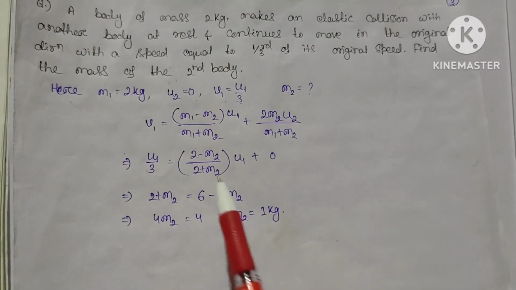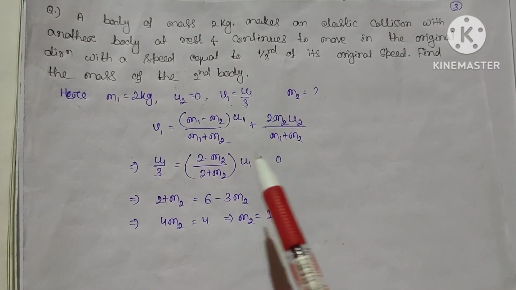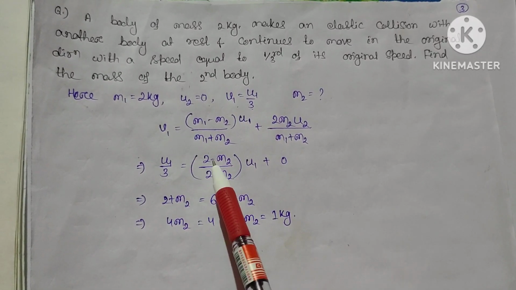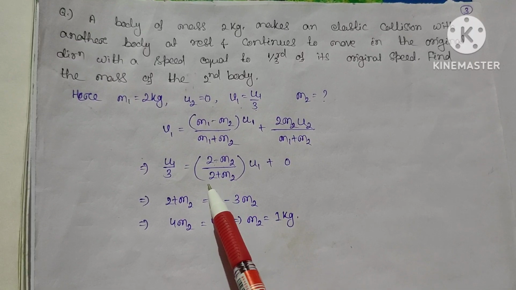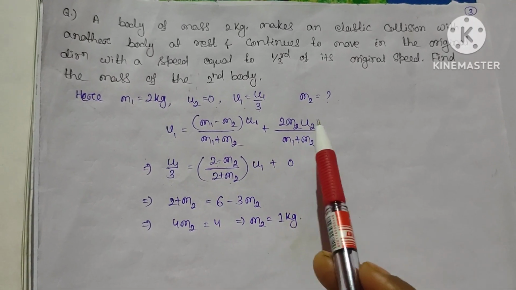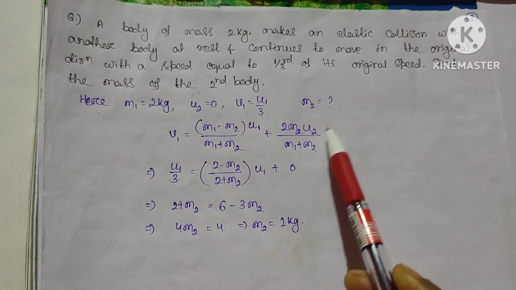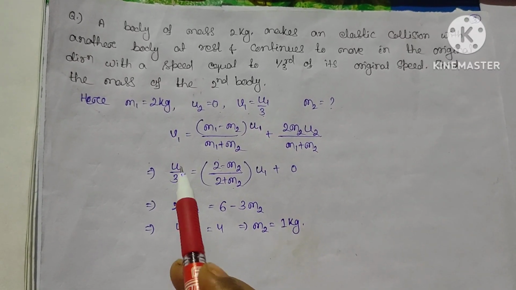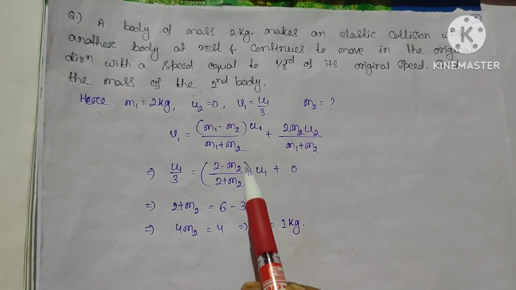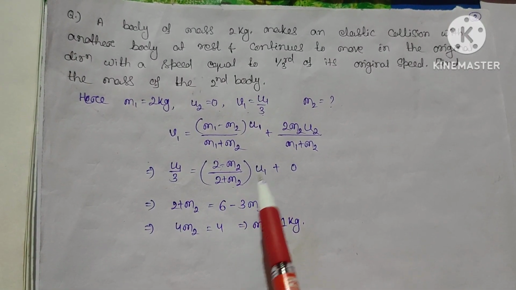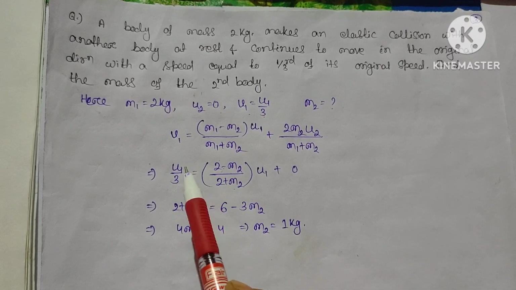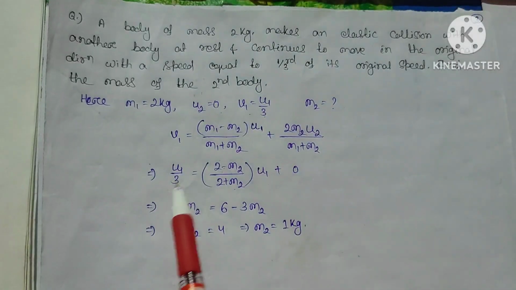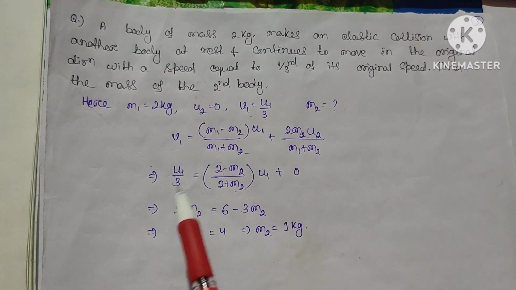Putting in the values, v1 is u1 by 3, which is equal to (2 minus m2) divided by (2 plus m2) times u1, and here u2 is 0, so the second term goes to 0. So u1 by 3 is equal to (2 minus m2) divided by (2 plus m2) times u1. Simplifying, u1 gets cancelled, so 2 plus m2 is equal to 3 times (2 minus m2), that is 6 minus 3 m2.